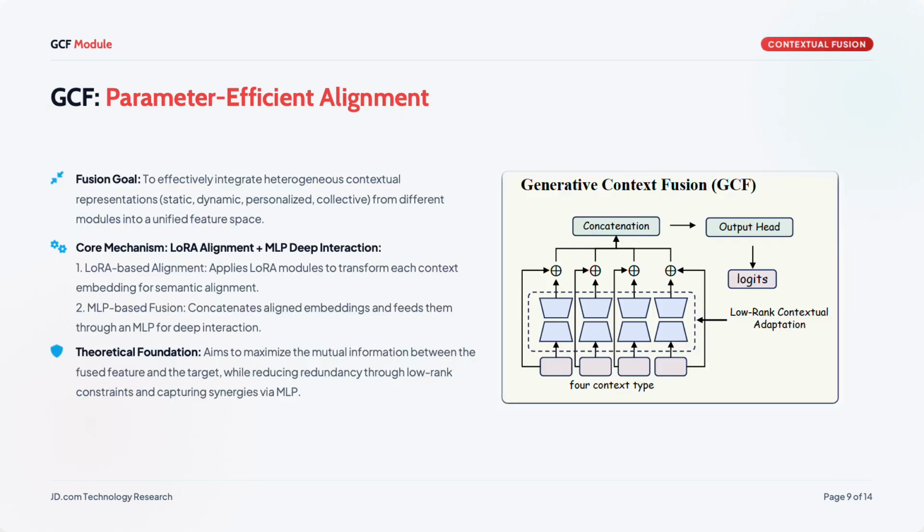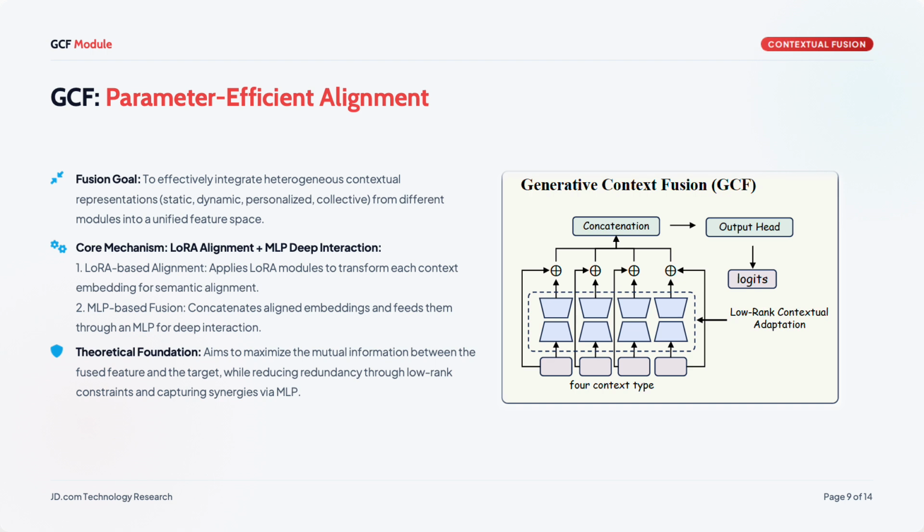This is a fusion module, the GCF. Its job is to integrate the four heterogeneous context representations into one unified feature space. The mechanism has two parts. First, LoRA-based alignment transforms each context embedding into a shared semantic domain parameter-efficiently. Second, the aligned embeddings are concatenated and pass through an MLP for deep interaction.